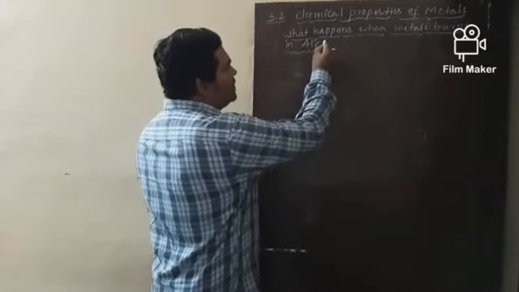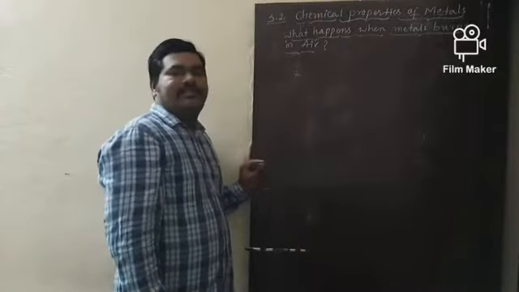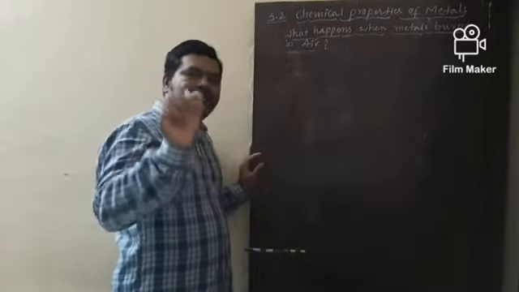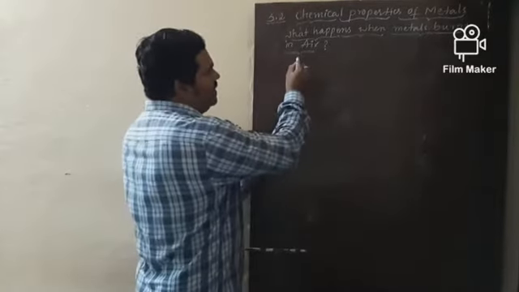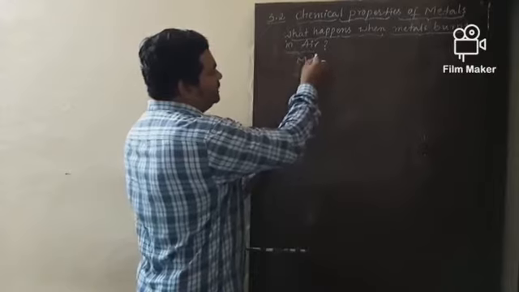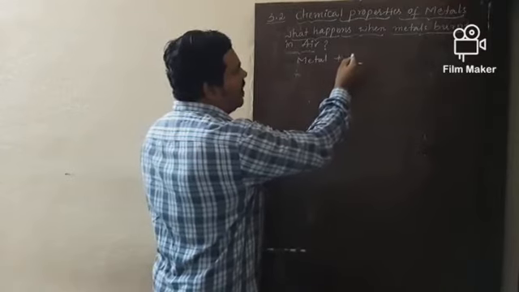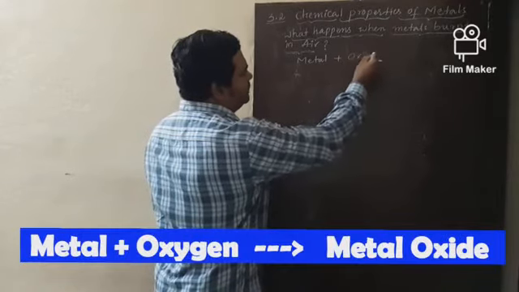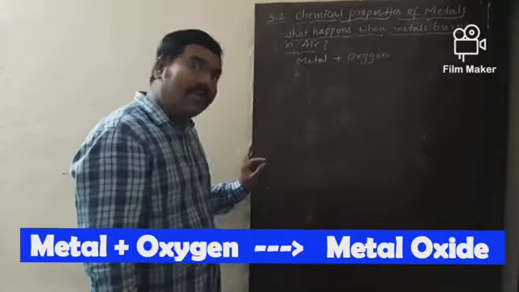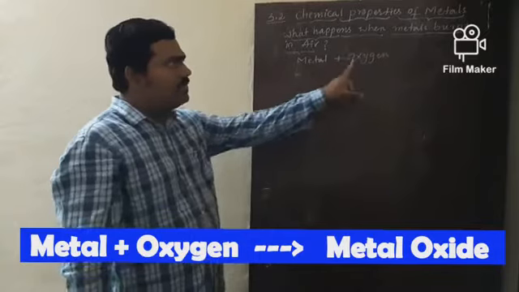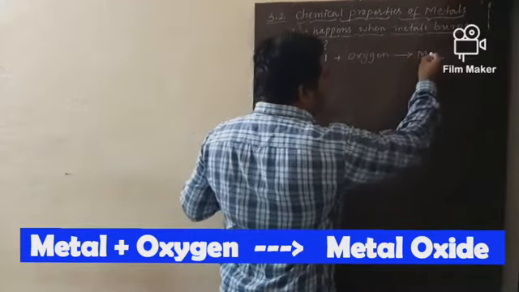Before going to discuss various chemical reactions with metals, now let me write the general equation, the general representation. Most metals react with oxygen, because oxygen is present in air and oxygen supports combustion. So metals burnt in the presence of oxygen to produce one type of oxide.